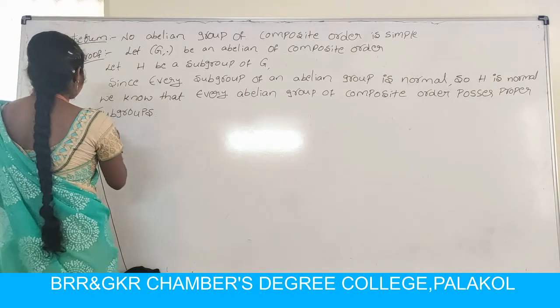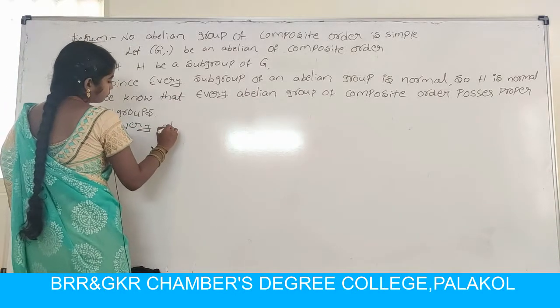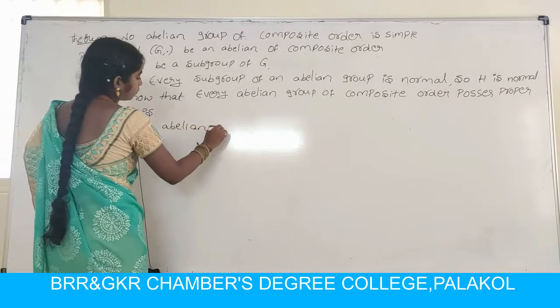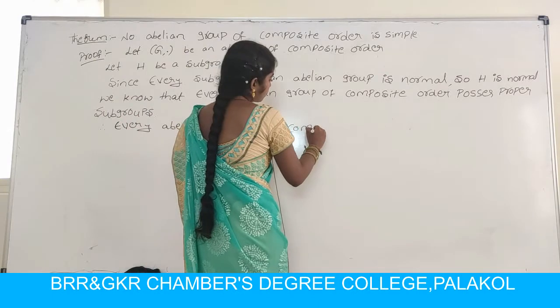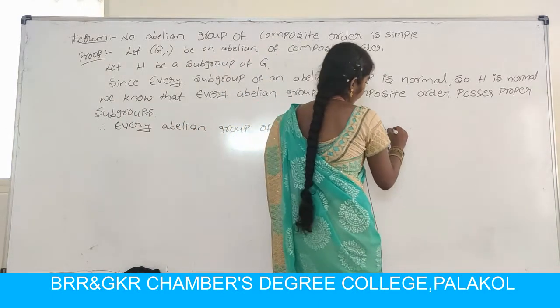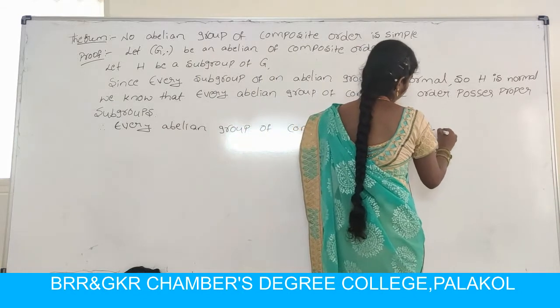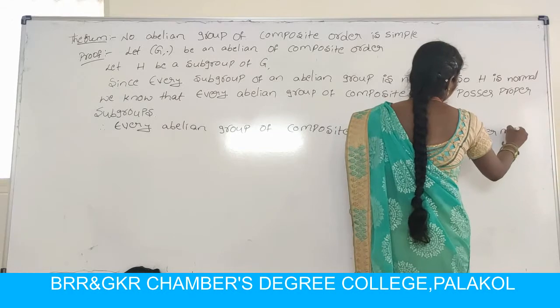Therefore every abelian group of composite order possesses proper normal subgroups.